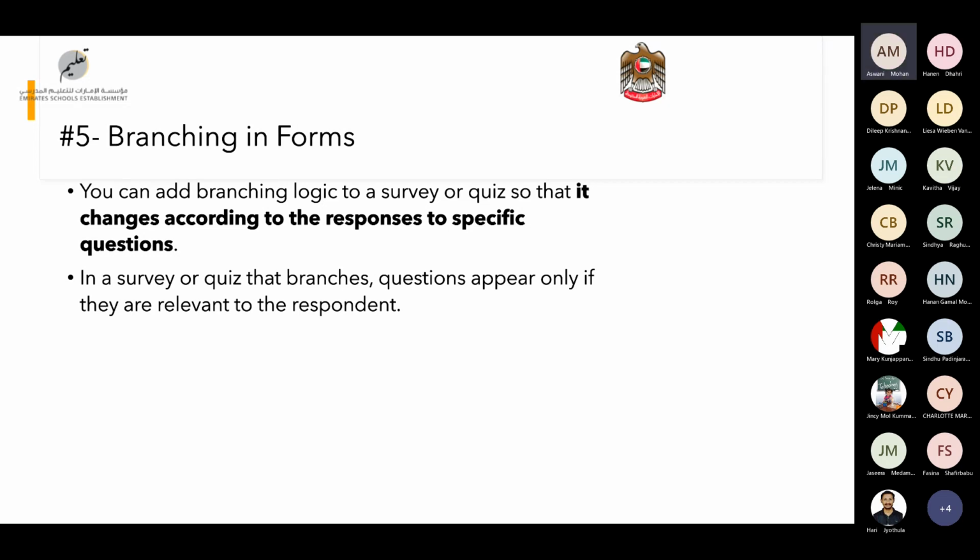In a survey or a quiz in which we use branching, a question appears only if it is relevant to the respondent. It's not like a general quiz; it's a great tool for differentiation. So let's use branching in our forms.